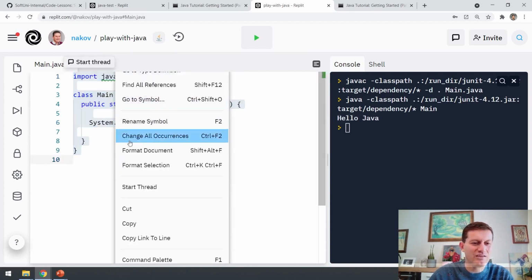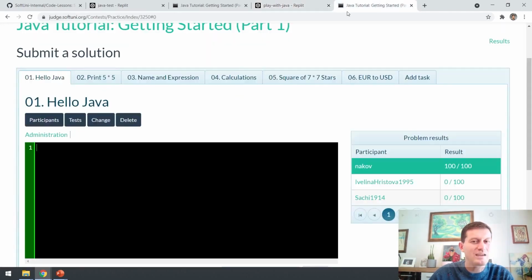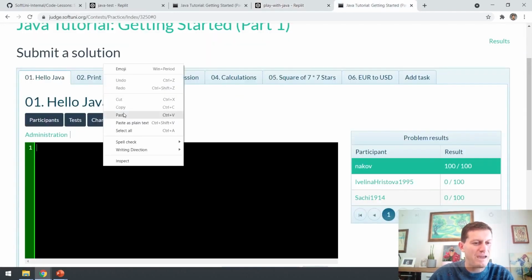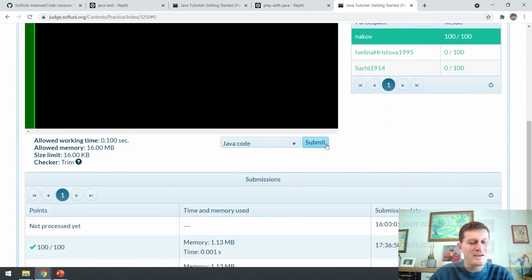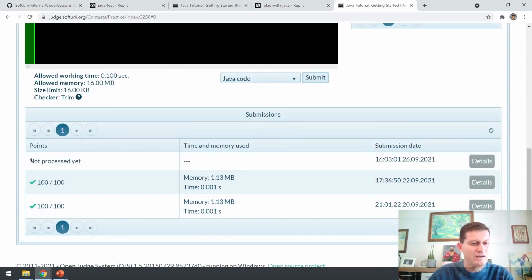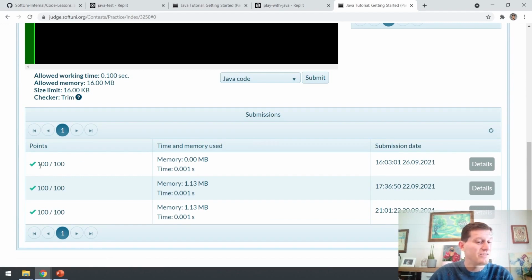I can take it, copy, and I can put it here for evaluation, paste. And I just submit this. When I submit this, it is still not processed. I can wait a bit and click refresh, and it's evaluated and it says it's correct.